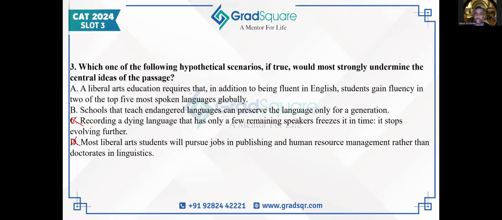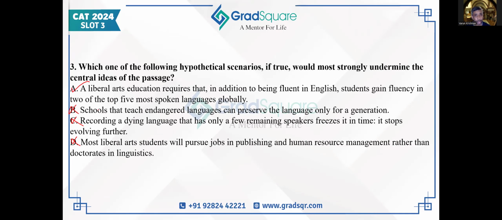So then the author's entire point, that when you learn new languages you understand new cultures and their perspectives, is going to be proven wrong because endangered languages are not being taught. If students are not getting perspectives of these almost dying out languages, then how will they work towards survival of languages? Then the entire point made in the second to last and the third to last paragraphs falls flat. And that's why A is most undermining and B is not.